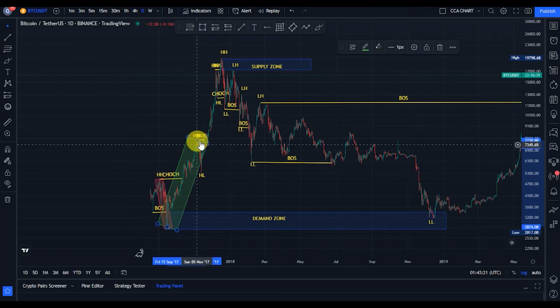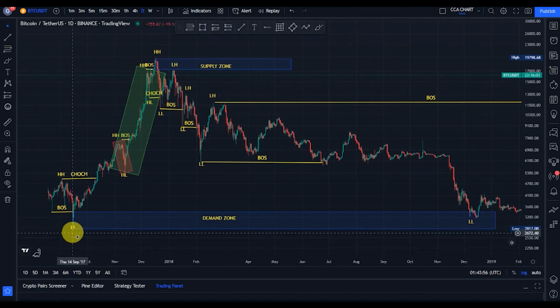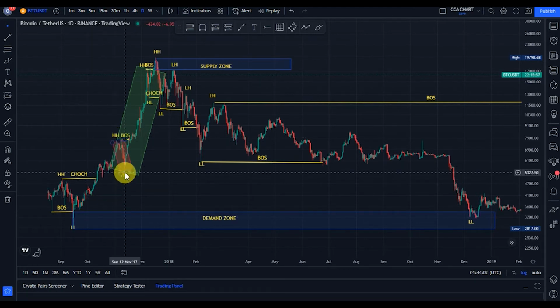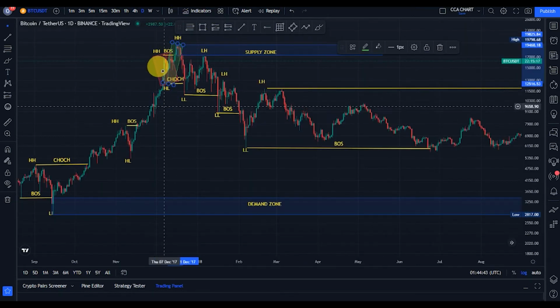After this break of structure, we expected a pullback, and sure, we got a pullback. The bears took price from that 7,700 and pulled it back to about 5,300. But guys, as long as this lower low that gave us this higher high is not taken out, we should expect more break of structure to the upside. The bulls came back, took price from that 5,300, rallied back to about $17,257. And guys, what do we expect? Expect a pullback. Sure, we got a pullback.